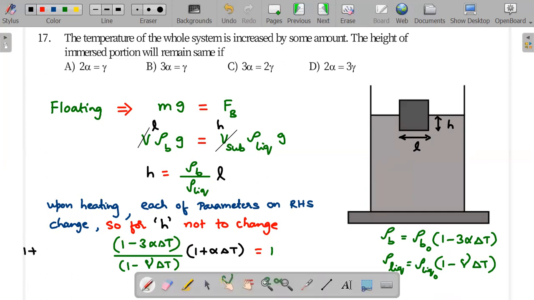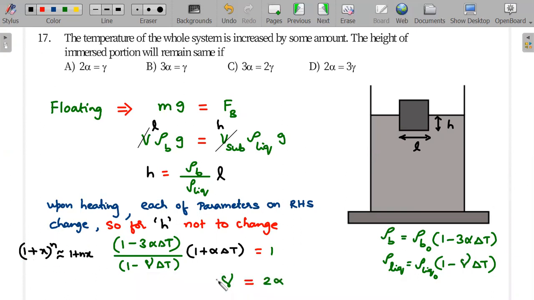Let me write that on the side. So this is what I'm using. It is approximately 1 plus nx. You could see at the bottom. This is what we have used there. Okay, so gamma is 2 alpha.